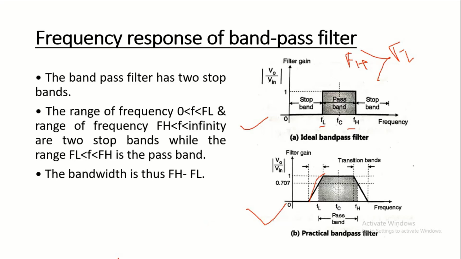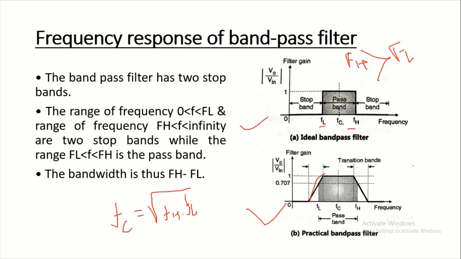The frequency FC, shown in figures A and B, lies between the two cutoff frequencies FL and FH. It is called the center frequency of the pass band, and the relation between FC, FL and FH is: FC is equal to the square root of the multiplication of FH into FL.